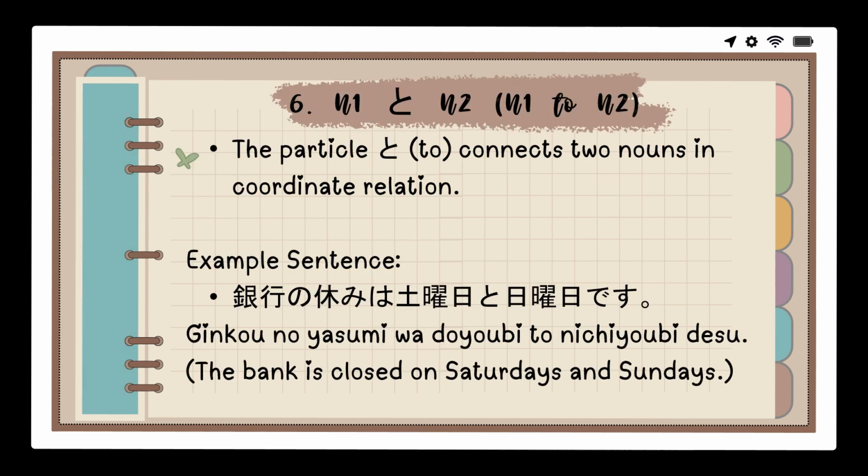Number six, noun 1 to noun 2. The particle to connects two nouns in coordinate relation. For example, 銀行の休みは土曜日と日曜日です. The bank is closed on Saturdays and Sundays.